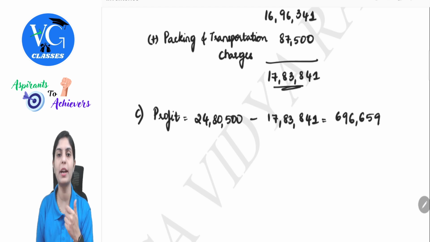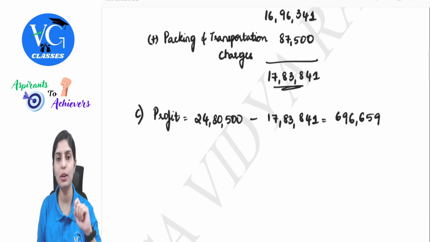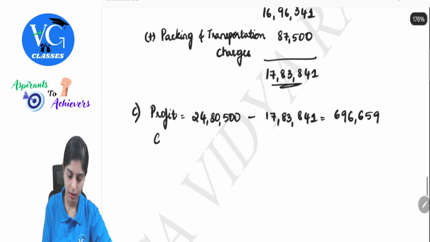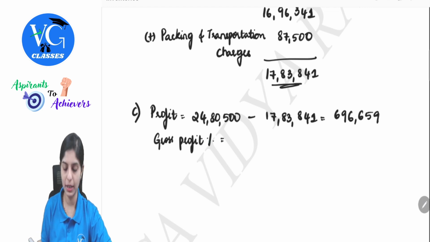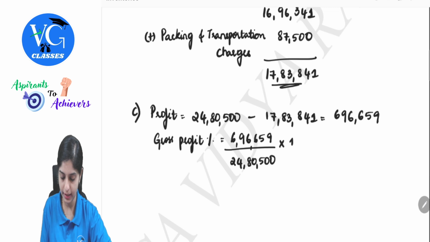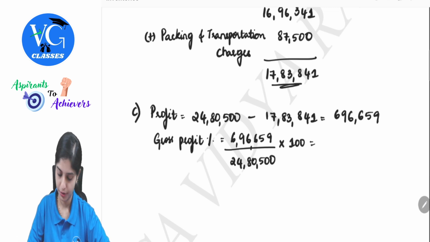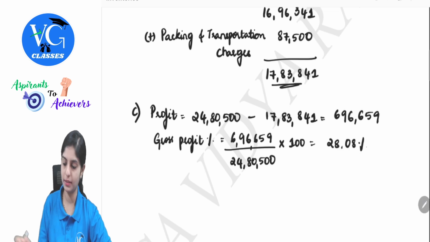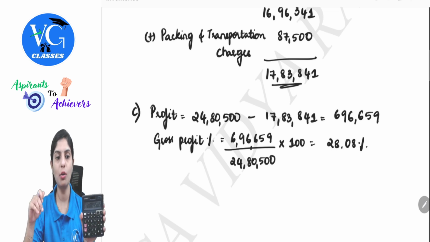Can I make use of this to remove the profit element involved in my closing stock? No. It is always better to convert it into percentage. How do we do this? Gross profit percentage. Profit percentage by default will always be on sales. 6,96,659 divided by 24,80,500. This is nothing but my sales. Total sales 24,80,500. So here we get 28.08 percentage.